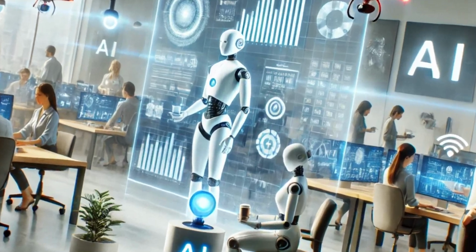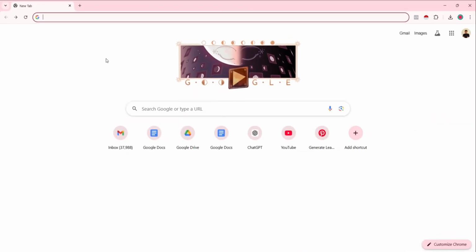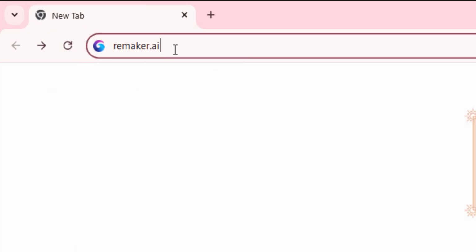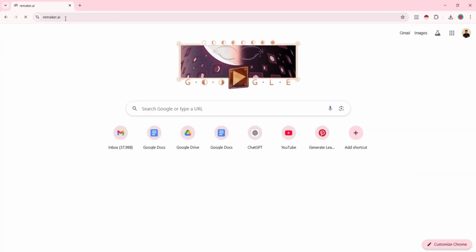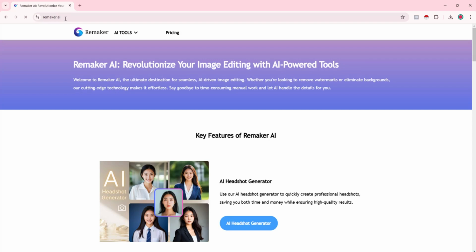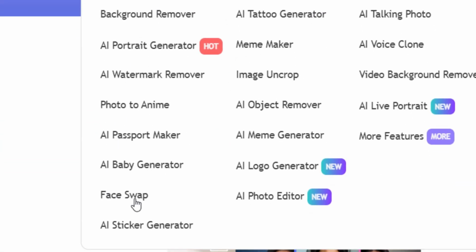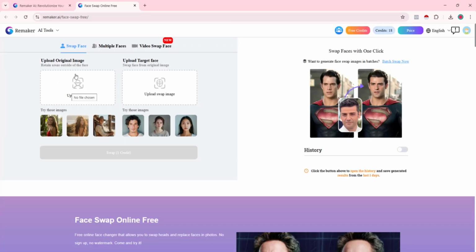So how do we do this? Just go over to your browser and search for this website called remaker.ai, as you can see right here. Then just visit this website. This is the website that will help you swap your face with anybody's face. This website has a lot of cool features that you can explore, but the one we'll be using is the face swap. And how do you go to that face swap? Just come to this point that says AI tools and come to this one that says face swap. Just click on it. So right here is where you can do the face swap.